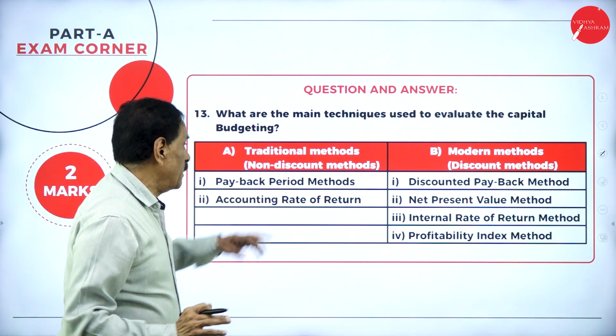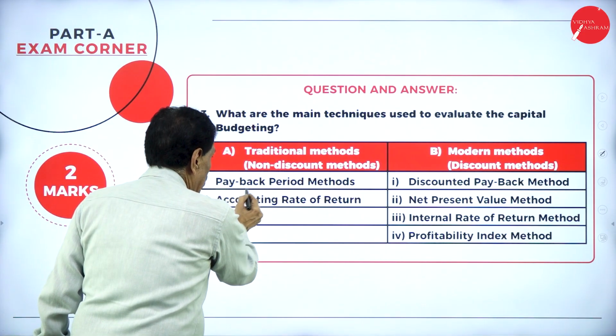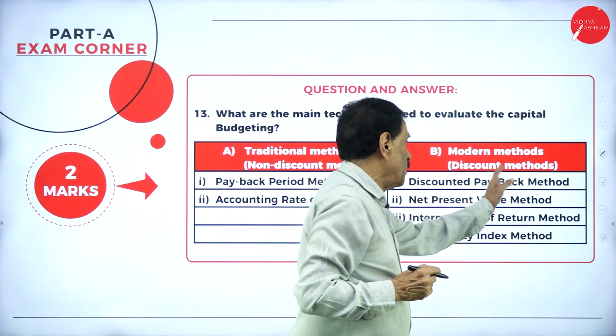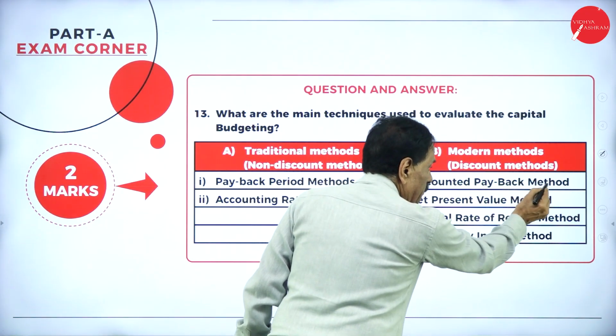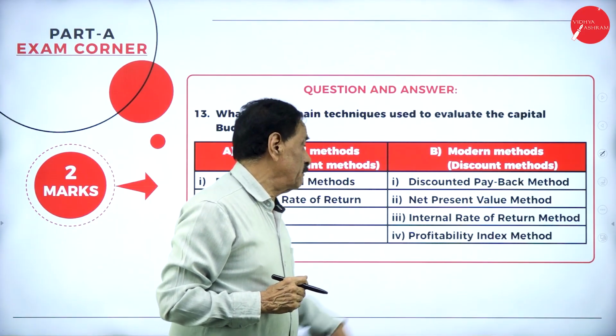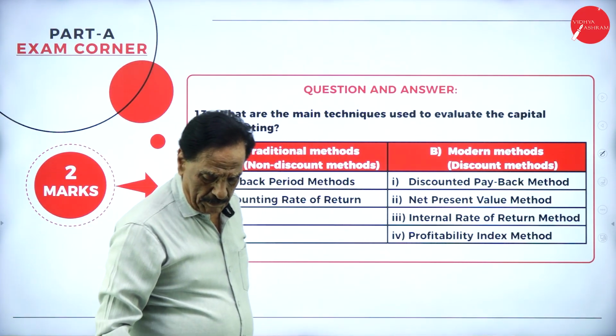Move on. 13. What is the main technique used to evaluate capital budgeting? A. Traditional method, non-discounting method: payback period method, accounting rate of return. Modern method, discount methods: discount payback method, net present value method, internal rate of return method, profitability index method.